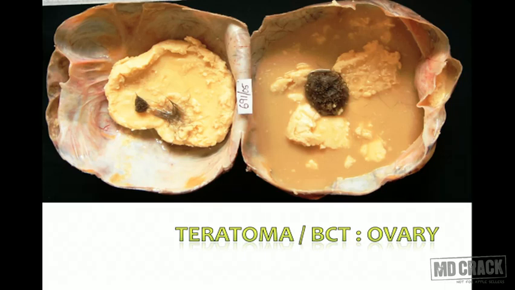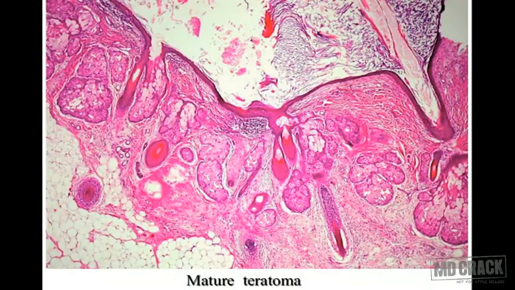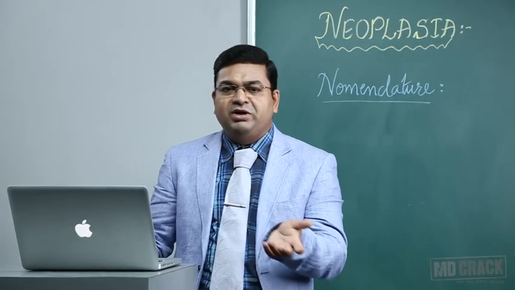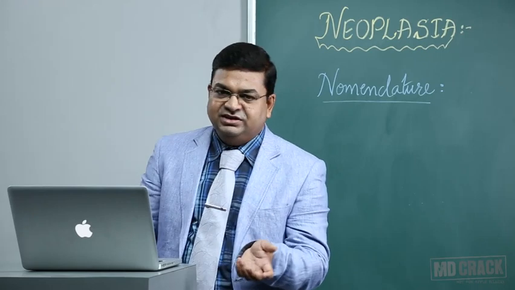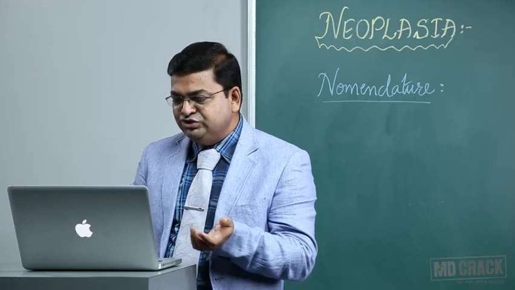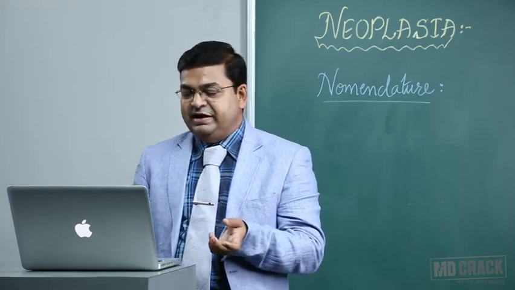So this is a classical example of a teratoma of the ovary. You can see that a hair bolus is there, along with pultaceous material. We also call it dermoid cyst of the ovary, because very commonly it is lined by stratified squamous epithelium like skin. This is a section of a teratoma showing the skin and its adnexal structures, and adipose tissue. Anything you can see in teratomas: ectodermal derivatives, mesenchymal derivatives, cartilage, glandular epithelium, even brain tissue. Any tissue you name, you can see in teratomas for that matter.